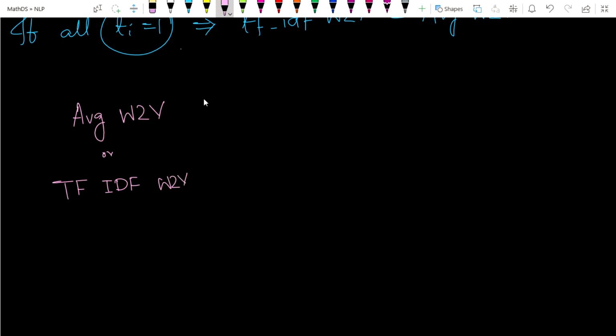of TF-IDF vectors, these two actually help us to find the sentence vectors, in some weighting scheme.